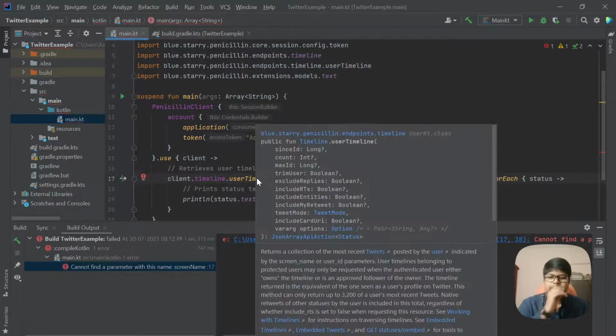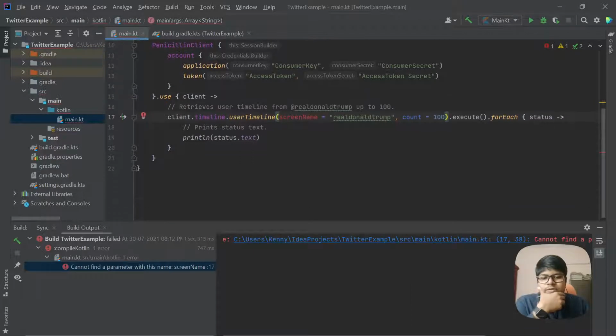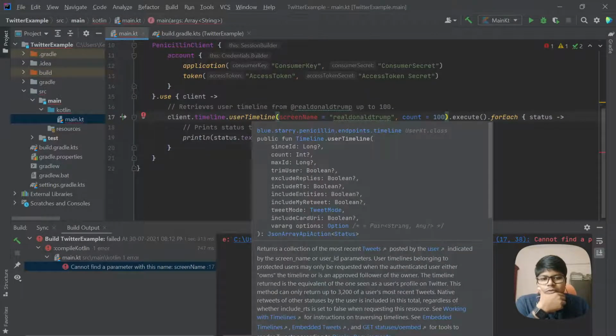Okay, user timeline. So what I'm doing is I'm just checking, okay, what is the parameter that we're expecting. Posted by the user indicated. Where is the user? I'm not sure. Okay, indicated by the screen underscore name or user underscore ID parameters.